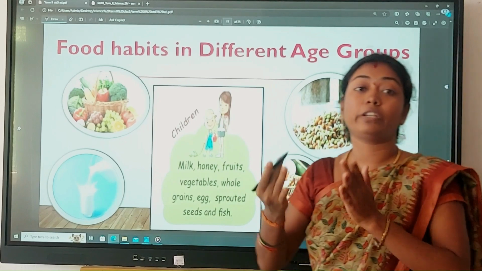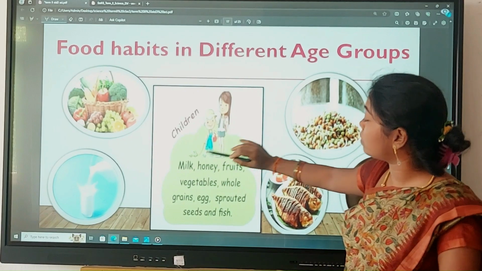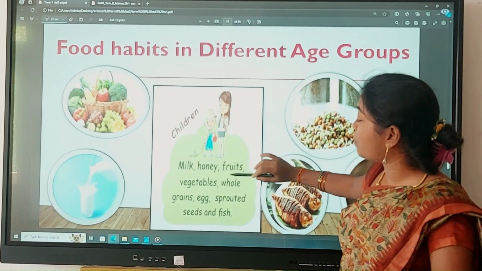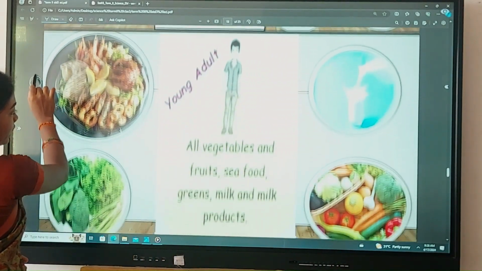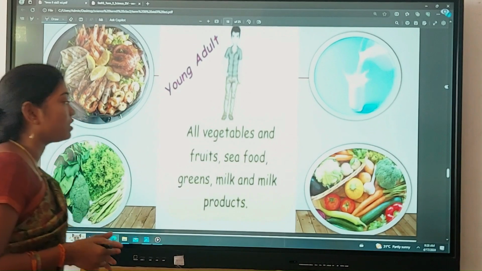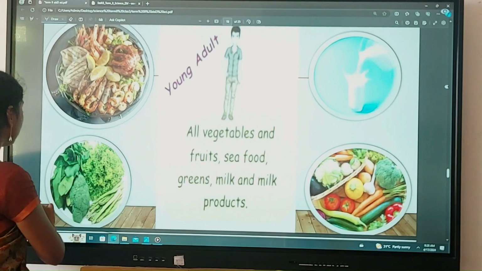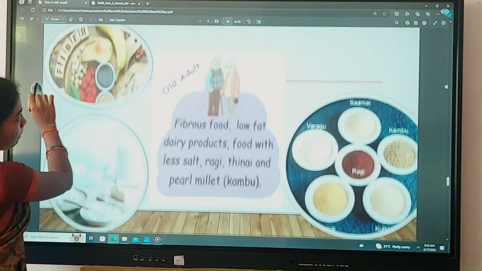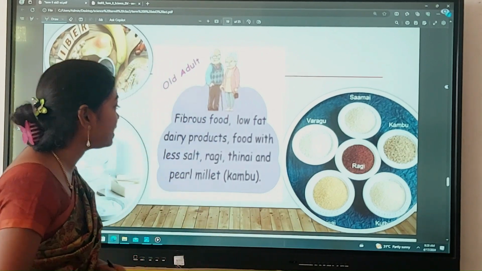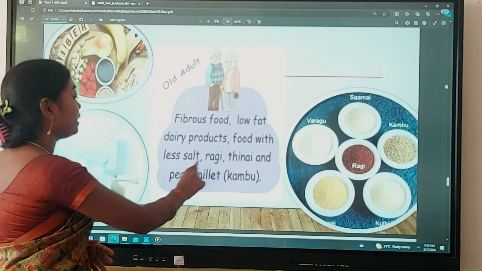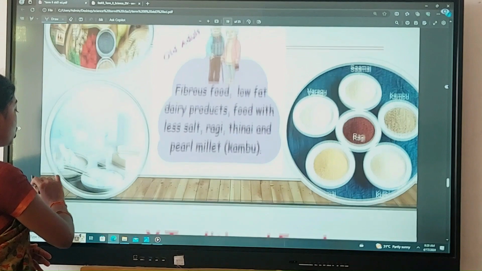All the people may not take the same amount of food. Listen, children will take milk, honey, fruits, vegetables, whole grains, egg, sprouted seeds and fish. And in adults, they may take all the vegetables, fruits, seafood, greens, milk and milk products. And old adults prefer more fibrous food, low fat dairy products, food with less salt, ragi, tinai and pearl millet, which is nothing but traditional food, which we are going to see in our next topic.